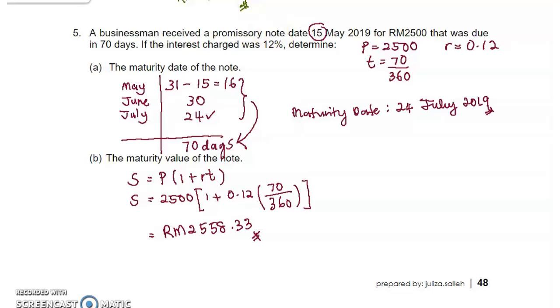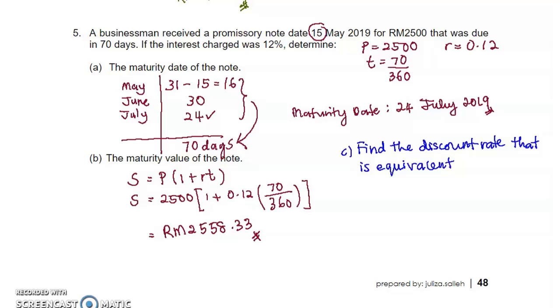Okay, let's say I add another question. See here, this question uses simple interest, right? Let's say I put another question here: find the discount rate that is equivalent to the simple interest rate given.